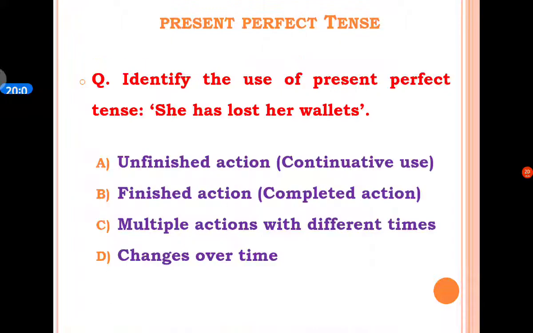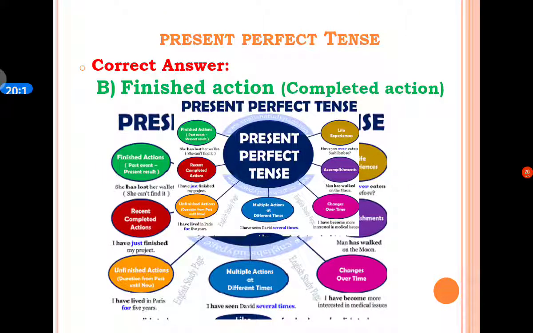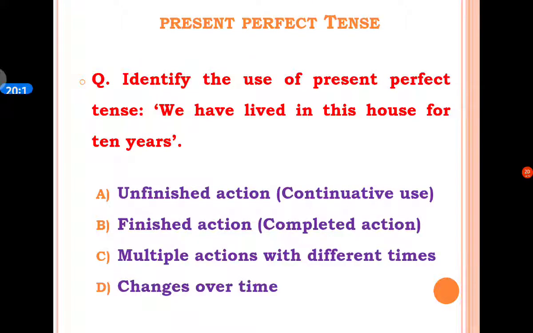In the present example, she has lost her wallets. This activity shows the completed action of losing her wallets. So the correct answer is B option, finished action, completed action.